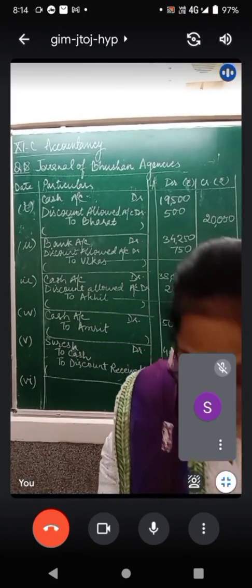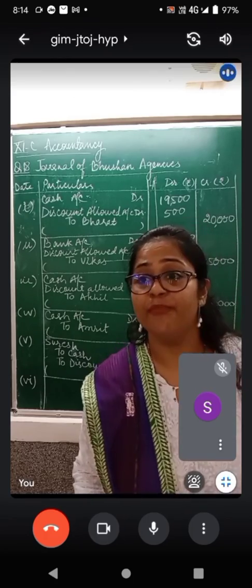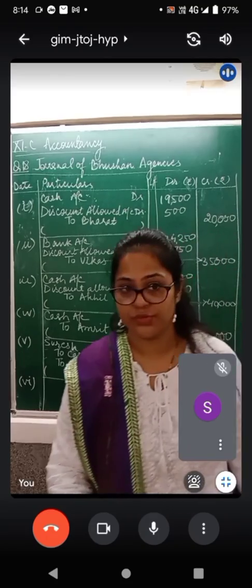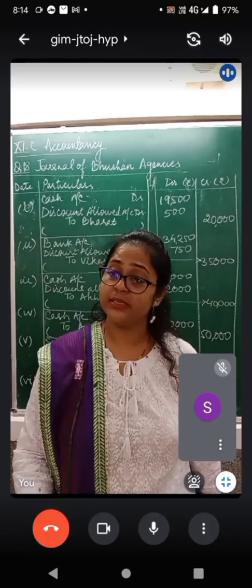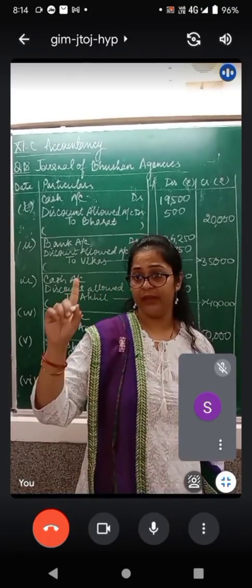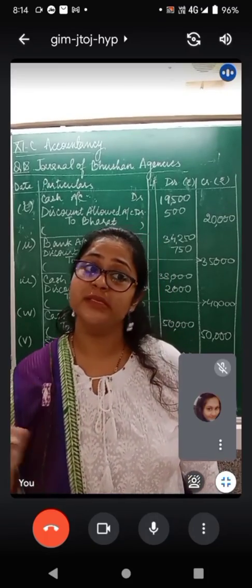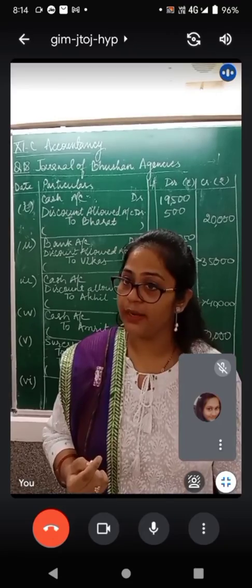Next, paid by check to Meher in settlement of our dues. We have paid to Meher also, and we were supposed to pay 26,000, but we paid 25,000. How much less did we pay her? We paid 1,000 rupees less, right? So what type of 1,000 rupees is this? This is discount received by us. What shall be the journal entry?